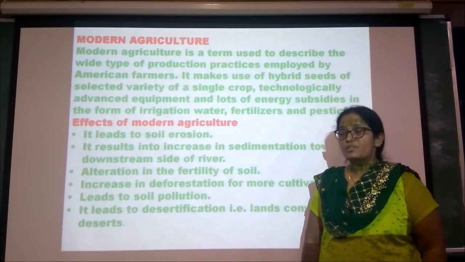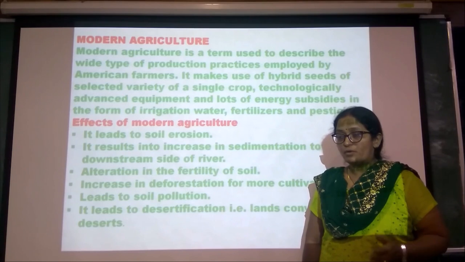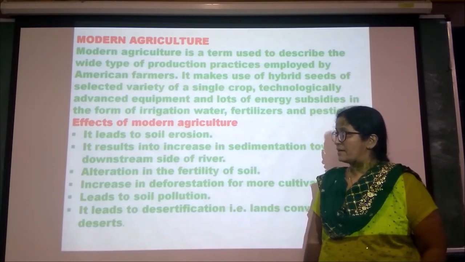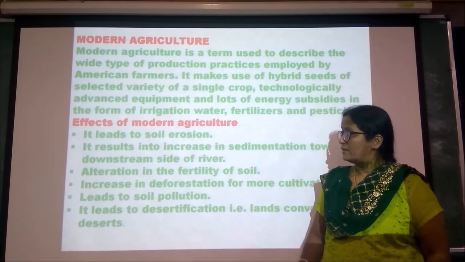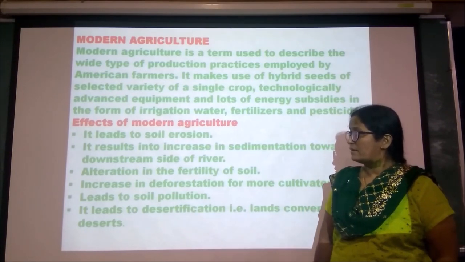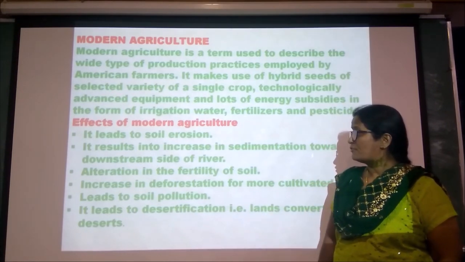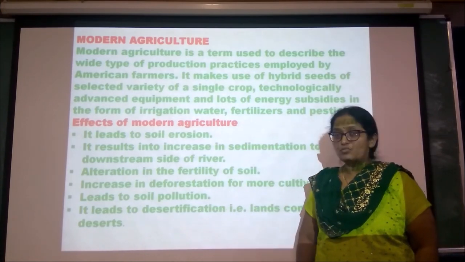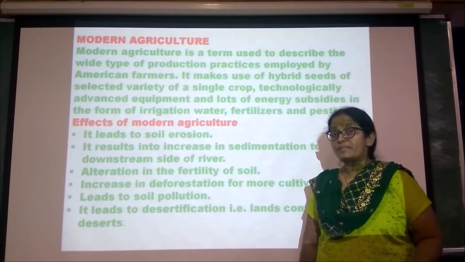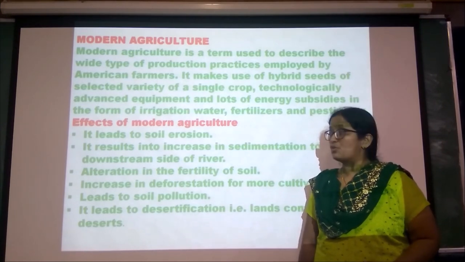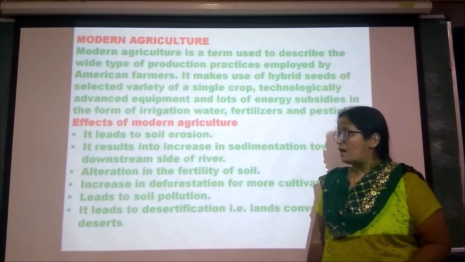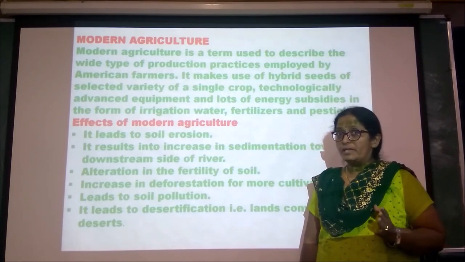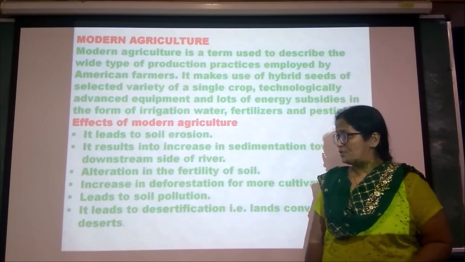It leads to soil erosion, because to get a good yield we use more chemical fertilizers and pesticides. It also results in increased sedimentation towards the downstream side of the river, or siltation of water bodies, and the fertility of the soil is reduced.